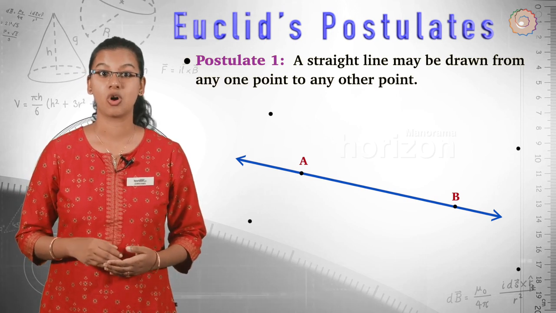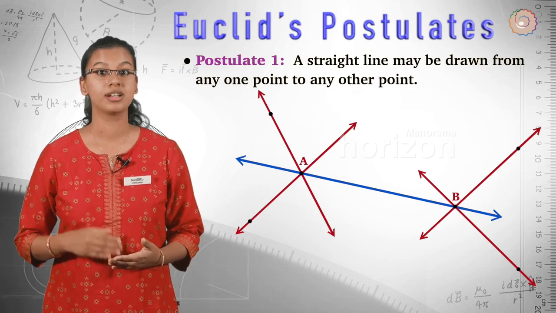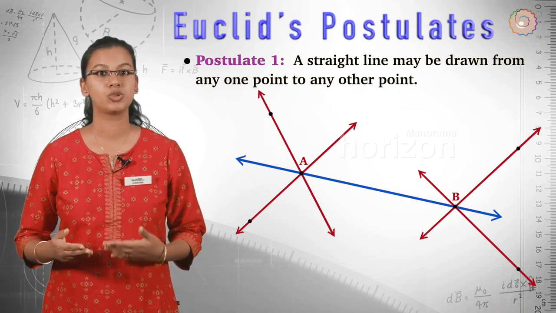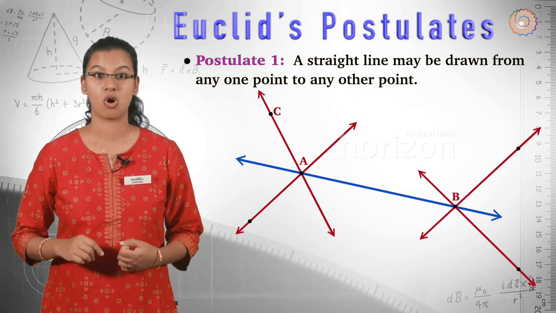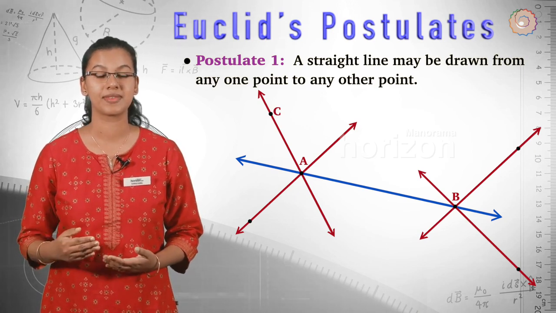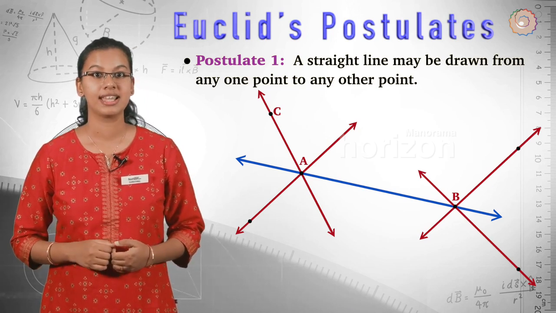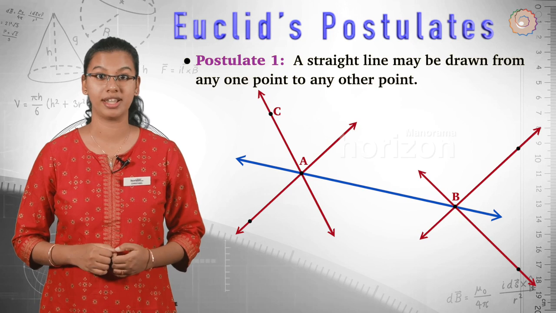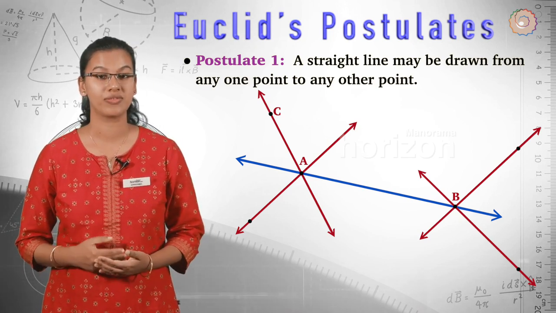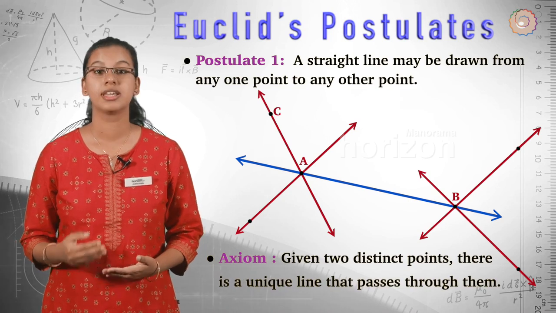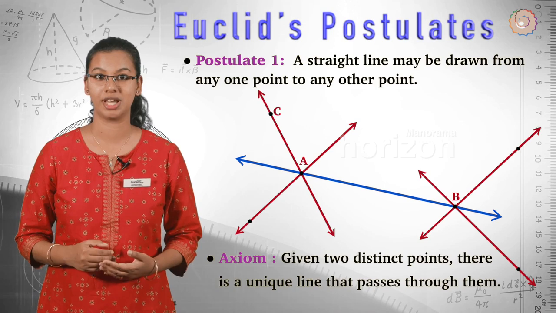However, we can draw as many lines passing through a single point A or B, which may be passing through some other point, say C. That is, only one line can be drawn between A and C. However, Euclid had frequently assumed without mentioning that there is a unique line joining 2 distinct points. We state this result in the form of an axiom as follows: given 2 distinct points, there is a unique line that passes through them.